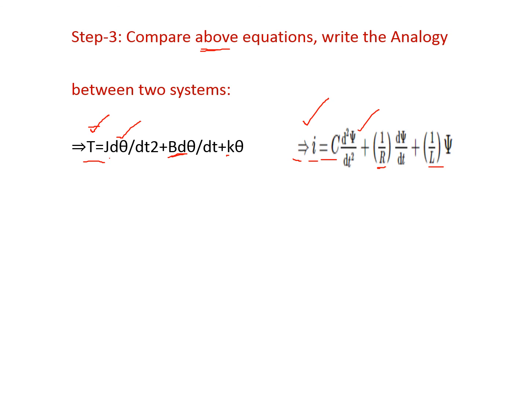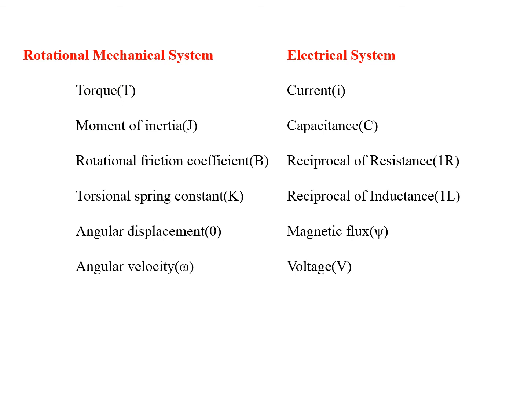We represent the same thing using a tabular column. This is the tabular column which represents the torque and current analogy, between the rotational mechanical system and the electrical system.